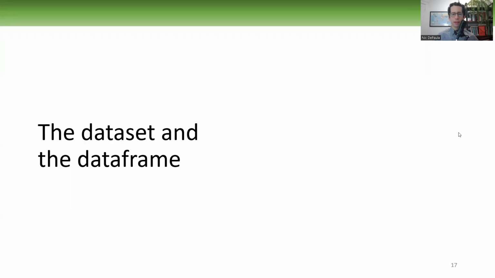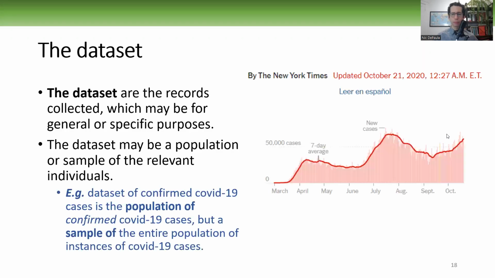The data set and the data frame. So the data set are the records collected, which may be for general or specific purposes. The data set may be a population or sample of the relevant individuals or observations in the study. So the data set is just another word for the data or the data records. And let's note here some interesting information too about sample and population.